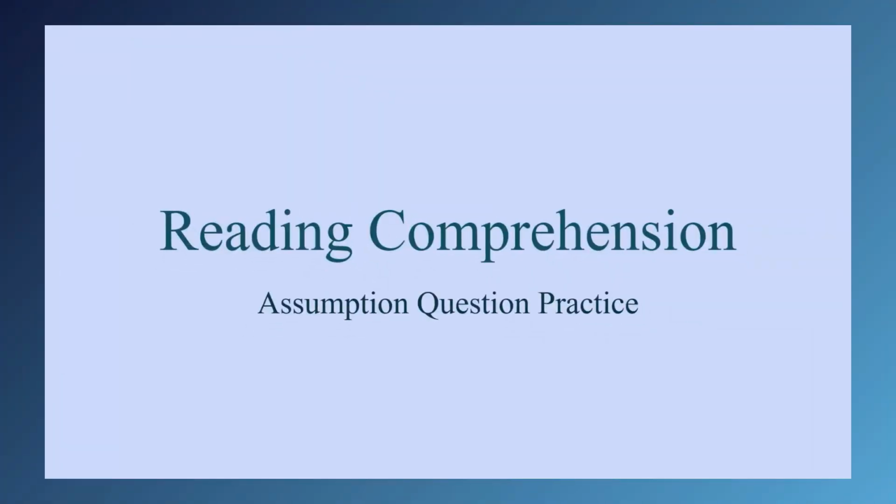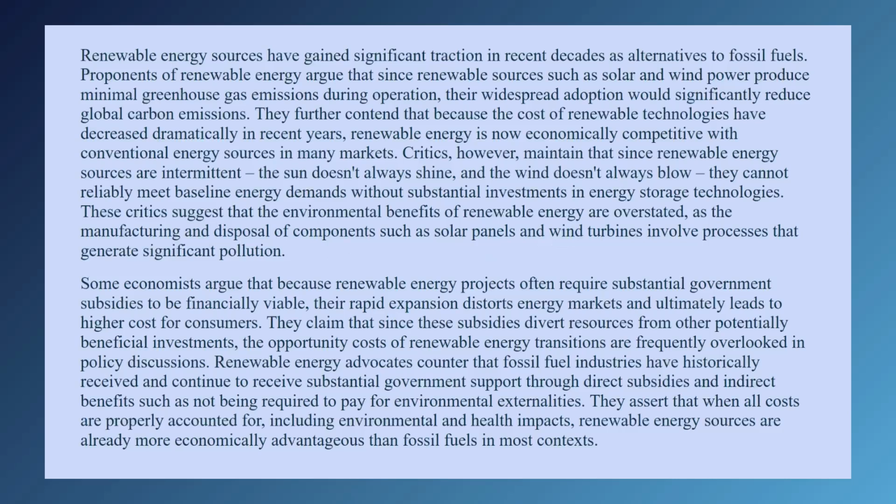Here is our assumption passage. Renewable energy sources have gained significant traction in recent decades as alternatives to fossil fuels. Proponents of renewable energy argue that since renewable sources such as solar and wind power produce minimal greenhouse gas emissions during operation, their widespread adoption would significantly reduce global carbon emissions. They further contend that because the cost of renewable technologies has decreased dramatically in recent years, renewable energy is now economically competitive with conventional energy sources in many markets.